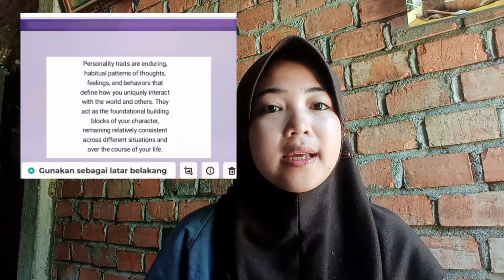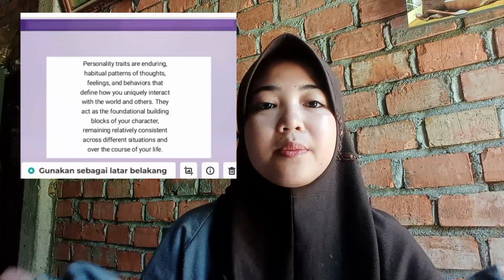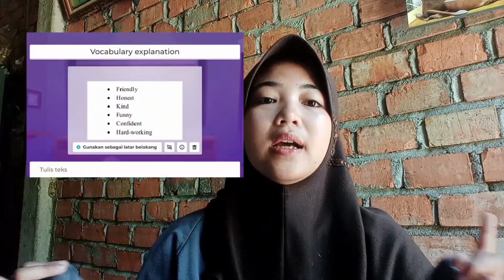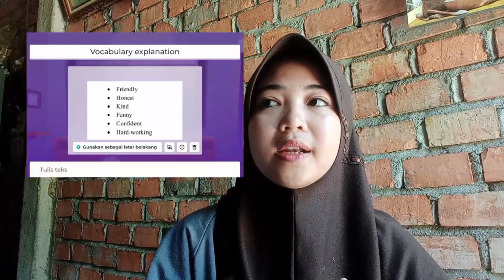The lesson consists of several learning activities. The first activity is the introduction stage. In this stage, the teacher greets the students and introduces the topic of personality traits. And the teacher explains the meaning of personality traits and provides examples such as friendly, honest, confident, hardworking, generous, creative, and patient. Students are encouraged to share examples of people they know who have these characteristics.